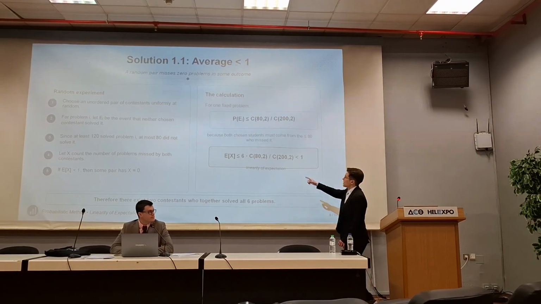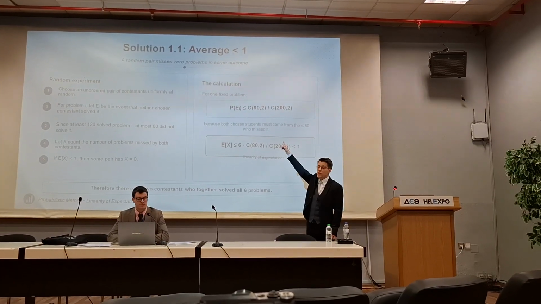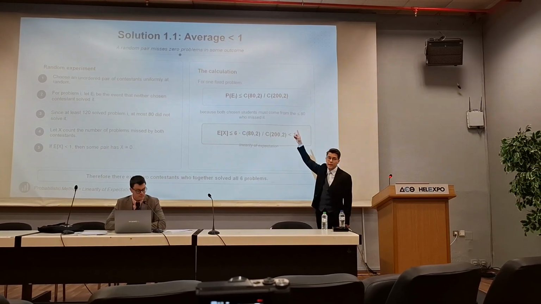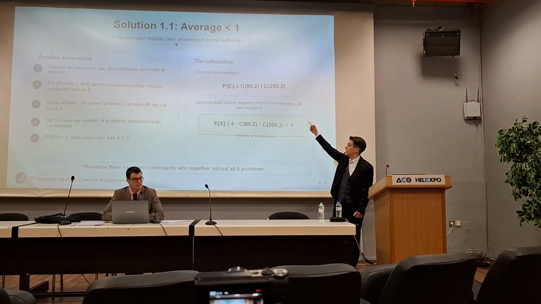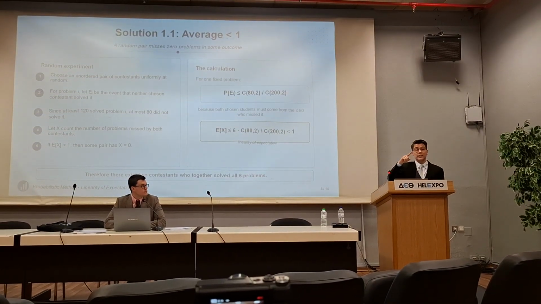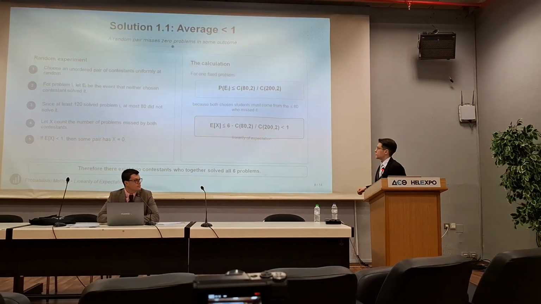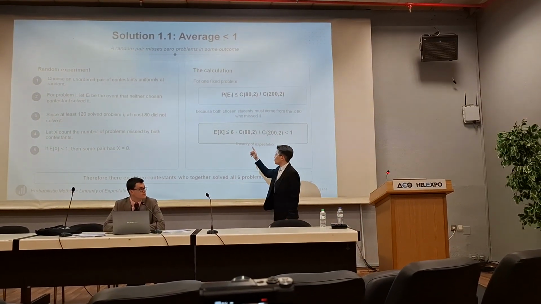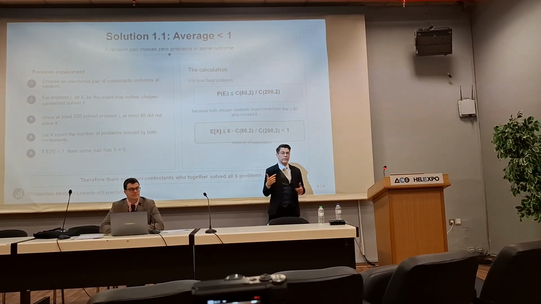So the probability that this happens for a problem is the number of pairs of students that did not solve it, which is at most 80 choose 2, because we know that 120 people solved it, so at most 80 did not solve the problem, divided by the total number of pairs of students. And now, due to linearity of expectation, we multiply by 6 because we have 6 problems.